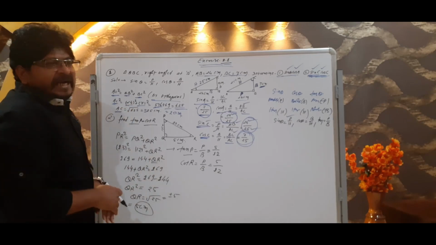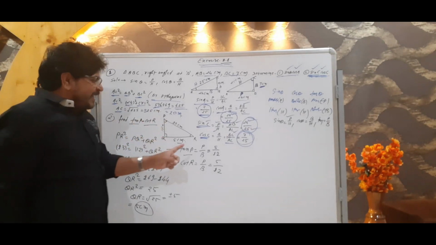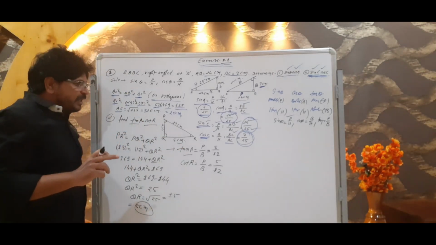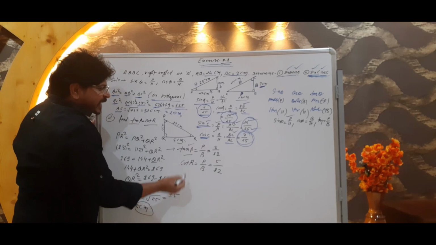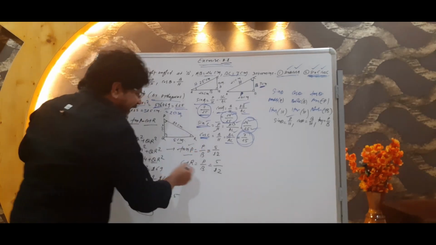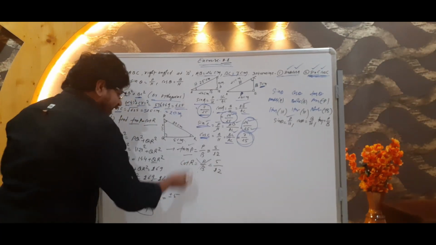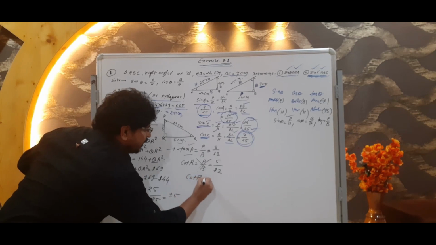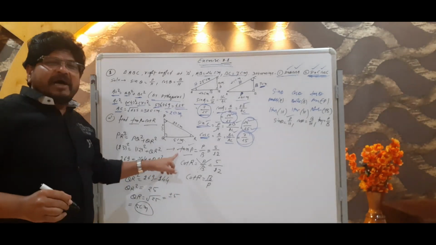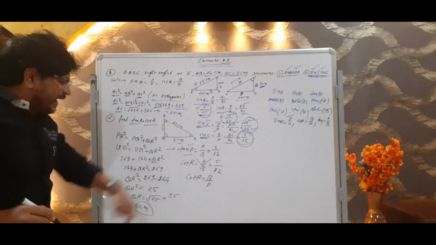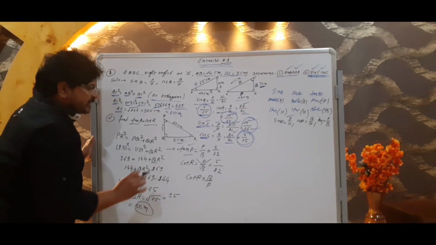It is not like that. Don't make this mistake. Generally students do the same mistake. Why? Because look what we have written: tan is perpendicular upon base and cot also perpendicular upon base. No, never. Don't do like this. Understand? What you have to do? Cot R is equal to base upon perpendicular, because cot is the opposite of tan. So cot R is base upon perpendicular. Now see this R. What is its base? 5.